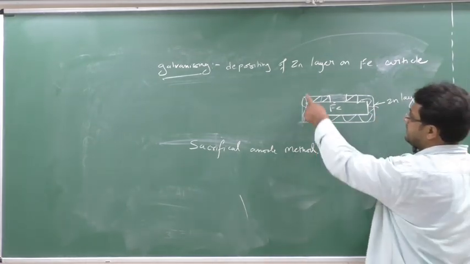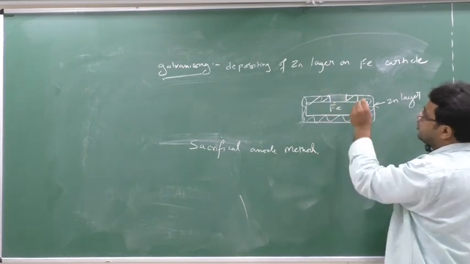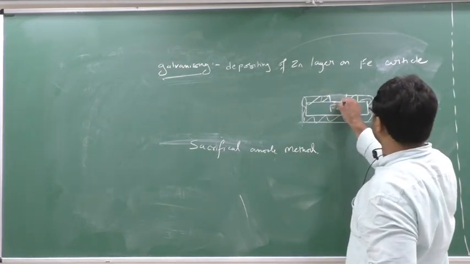This is my zinc layer outside and this is my iron rod. Somehow this layer got broken here, and the iron inside is now exposed to the atmosphere.